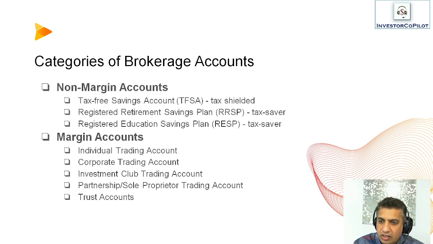Now let's look at margin accounts. We have many types of margin accounts that are supported, like individual, corporate, investment club, partnership or sole proprietorship, and trust accounts. What this implies for margin accounts is that the entity or individual that holds the account and runs the account is an important factor. The control of the account remains with that entity. But you're allowed to borrow funds from your brokerage or an external source to trade in a margin account, and that's the rule of thumb.